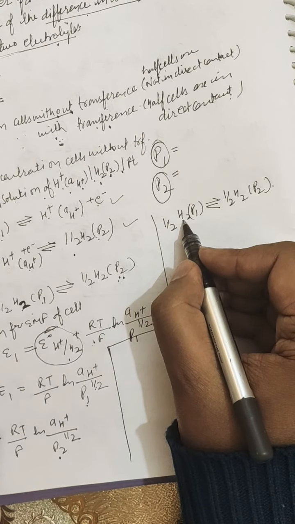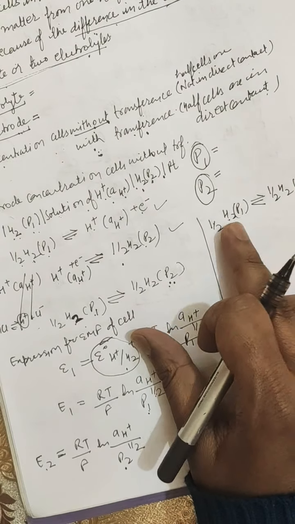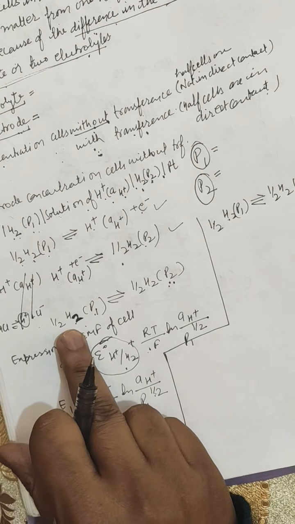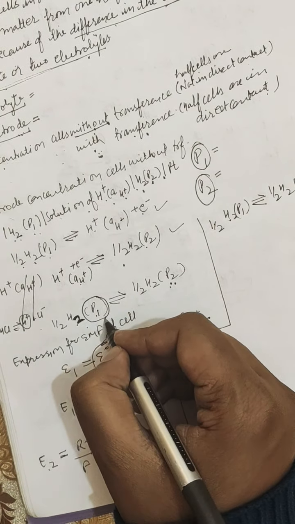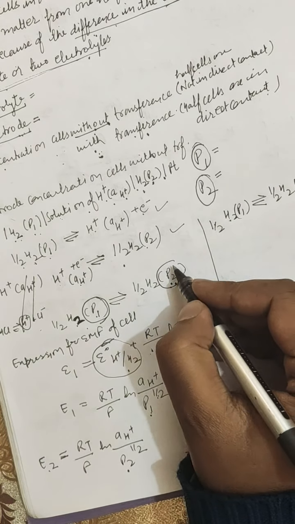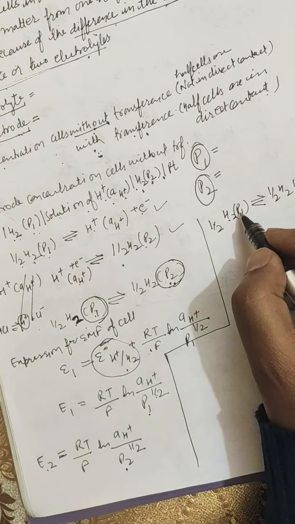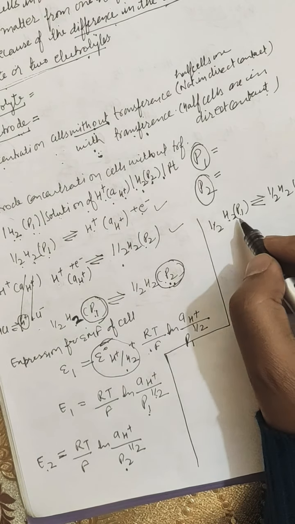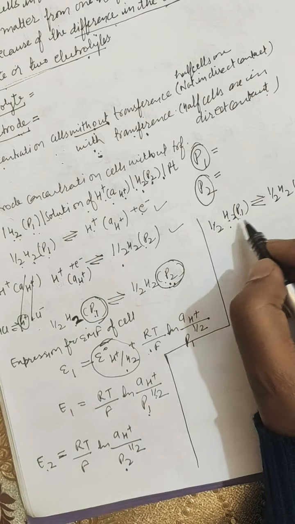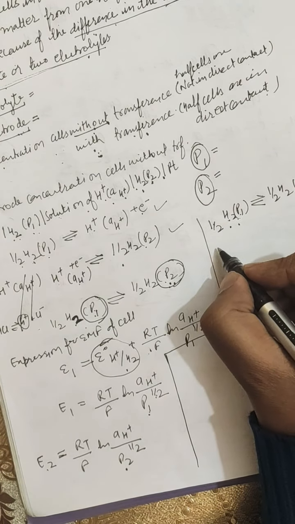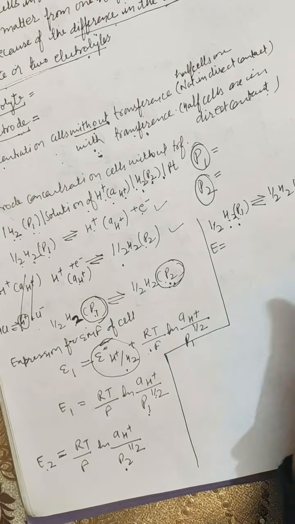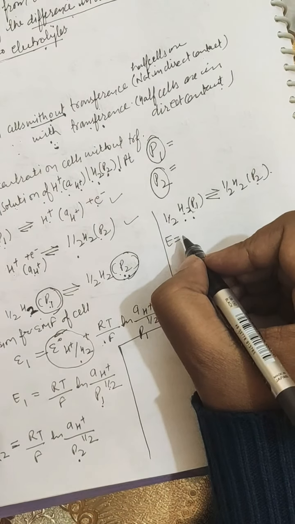So hydrogen is getting oxidized and reduced to hydrogen gas, as I had written here. But where does the difference lie? The difference lies in the concentration of these gases in terms of pressure, that is P1 and P2. So here P1 and P2 are different, that is, the pressure of hydrogen gas in the two half cells is different. Further, the EMF of the cell is calculated by, how is it calculated?